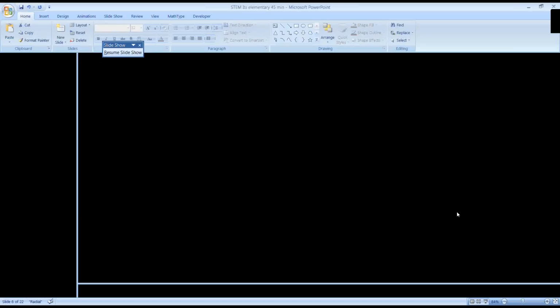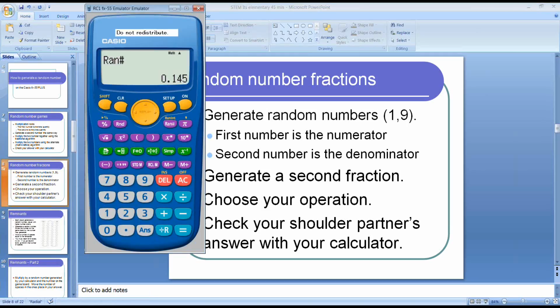Let me scoot back here. The beauty of this is that a fraction looks like a fraction, so let's go ahead and get rid of that. Oh, I didn't want to do that. Let's just get out of there. Okay, so a fraction looks like a fraction. So if the fraction I rolled was 2/5, I put in a 2, and just like math type, you have to tell it you're done putting in a number in the numerator, so you have to do this little arrow down, 2/5. And again, I have to tell it I'm done with the denominator. If I put a plus sign right here, the plus would go in the denominator. So I'm going to arrow over, and I'm going to say plus 7, 7/9.